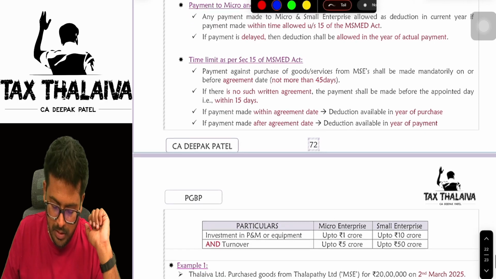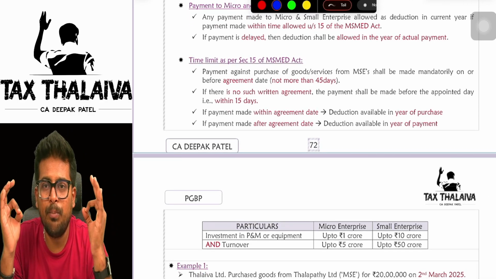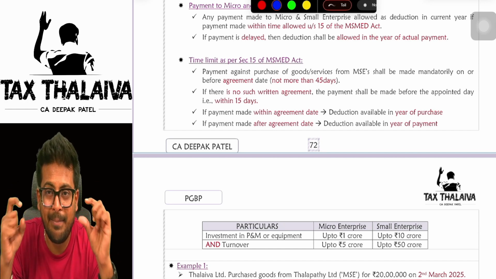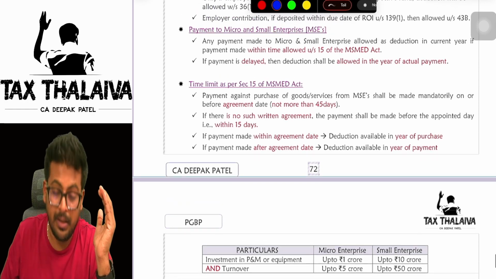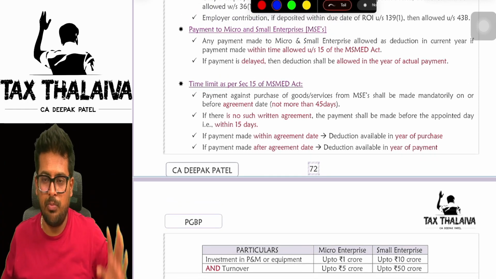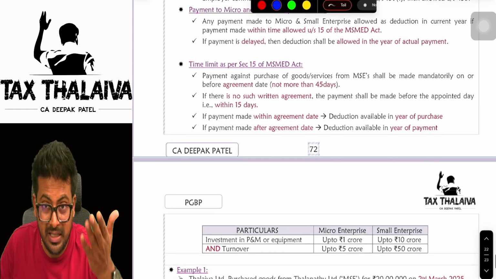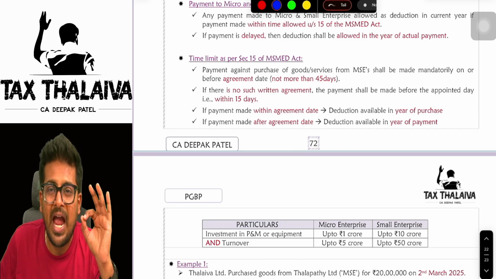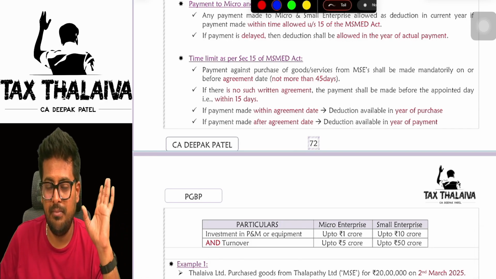Now, what happens in this? Let's say you purchased some products or goods from an MSE, a micro and small entity. Then this section 43B says you have to make a payment within the prescribed time.